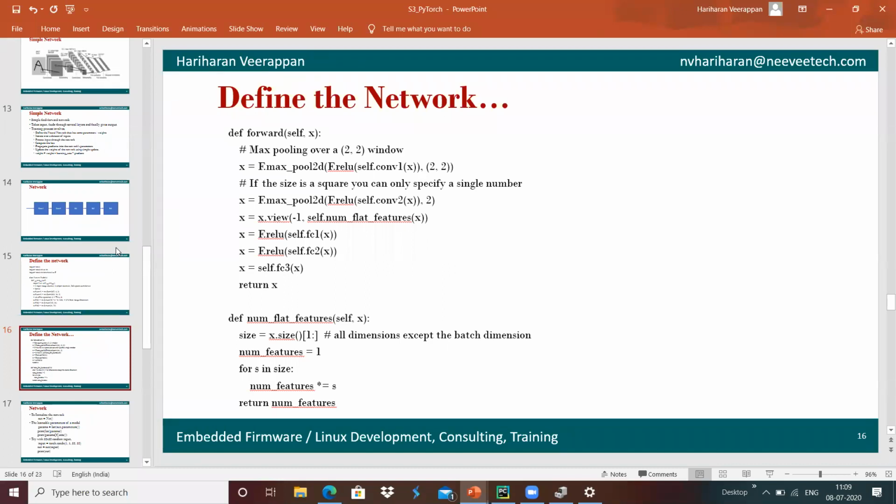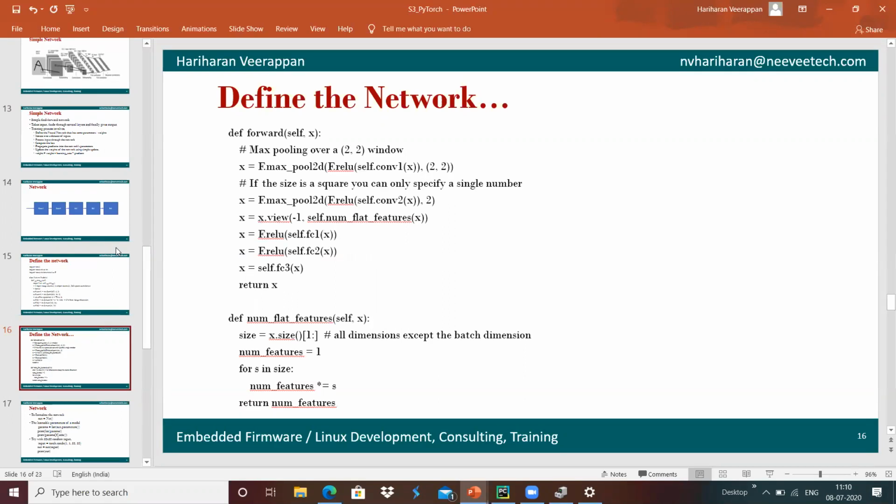The output will be something like z equals 1 divided by 1 plus e power minus y, and that will be compared: if it is less than 0.5, that will be treated like 0, and if it is greater than 0.5, that will be treated like 1. That is in case of a sigmoid.